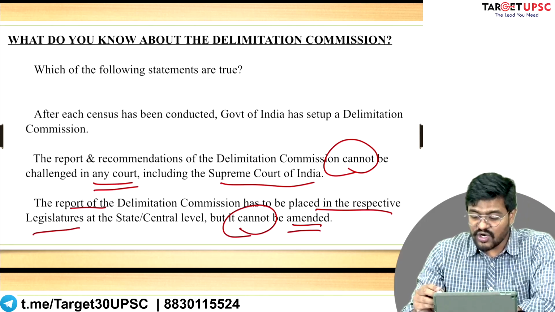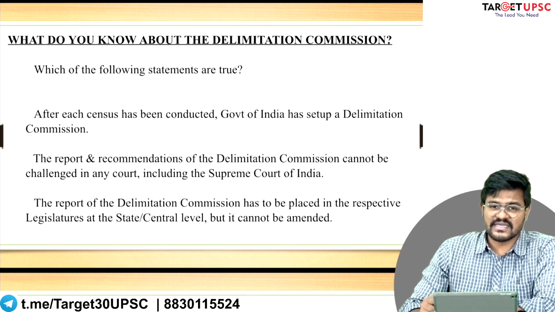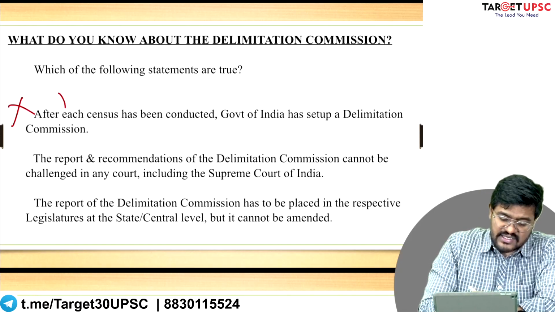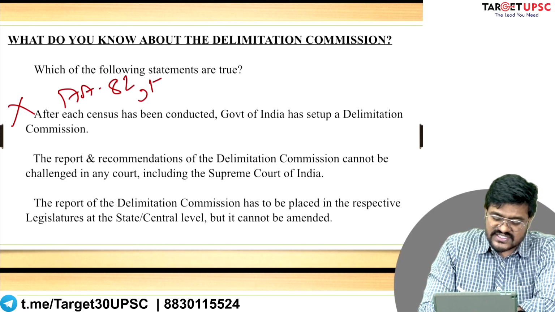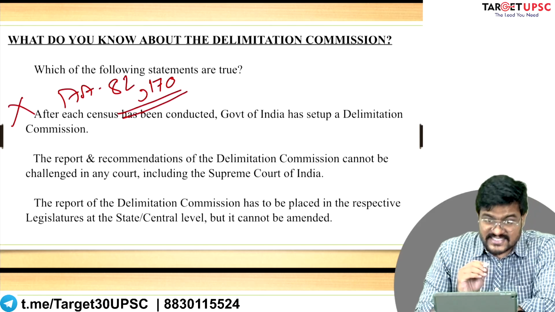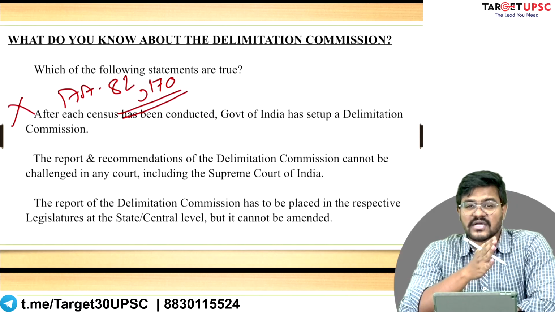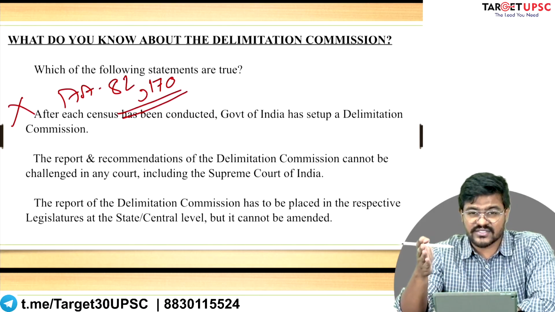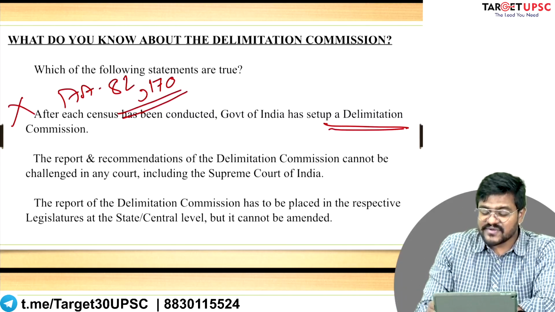Now which of these three statements is correct? Firstly, the first statement is wrong. Like I've said, originally Article 82 of the Constitution and Article 170 of the Constitution suggest that after the government finishes conducting a census, which happens once in 10 years, after you're done with that census, you should ideally set up a delimitation commission.